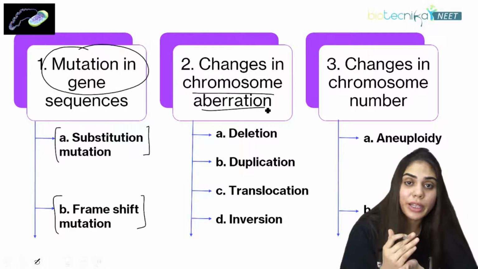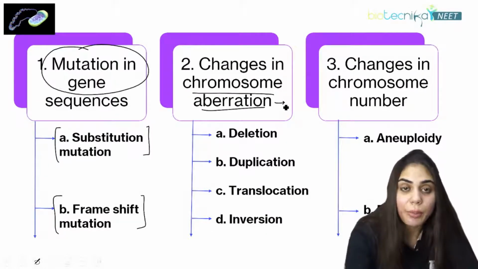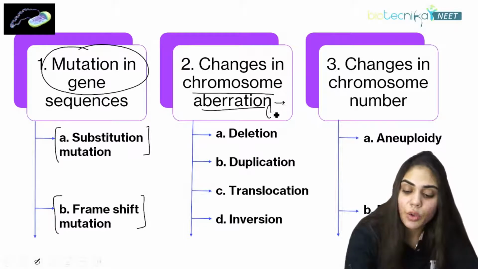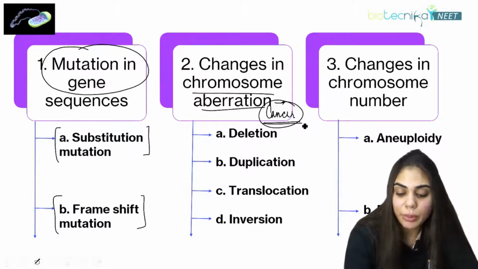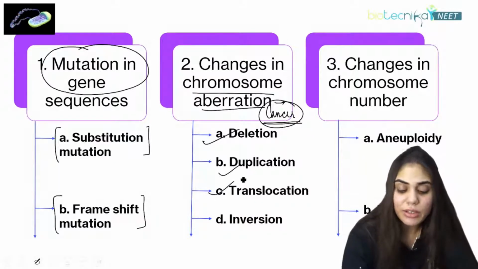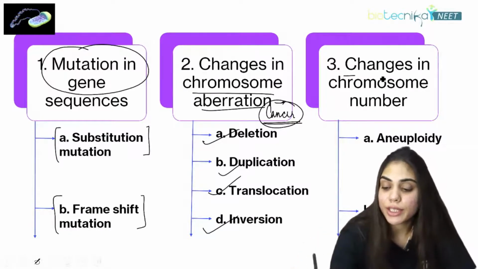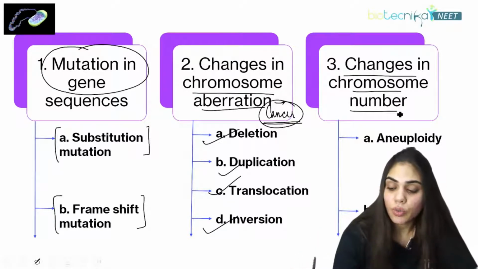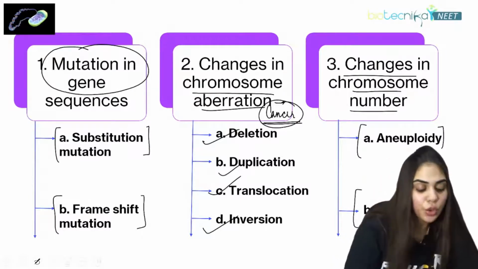If the chromosome is changing, what will happen? It will lead to aberrations, and these aberrations will further lead to cancers. So what are the types under chromosomal aberration? It can be deletion, duplication, translocation, or inversion. Or you may also have changes in chromosome number. What are the types under this? One is aneuploidy and the other is euploidy. So we'll see this one by one.